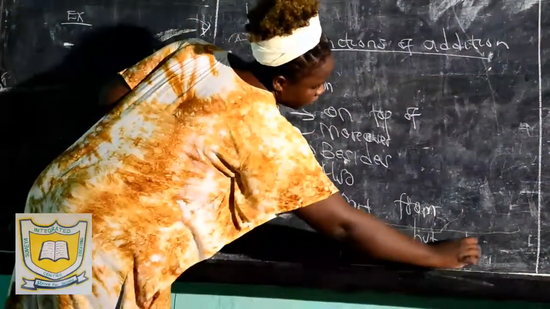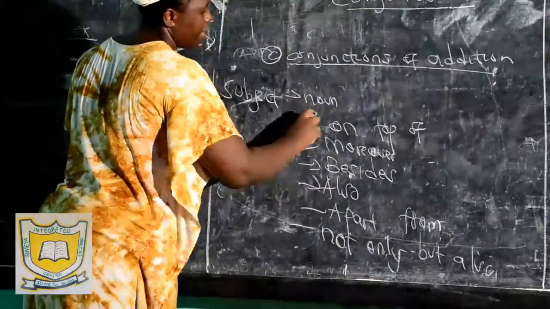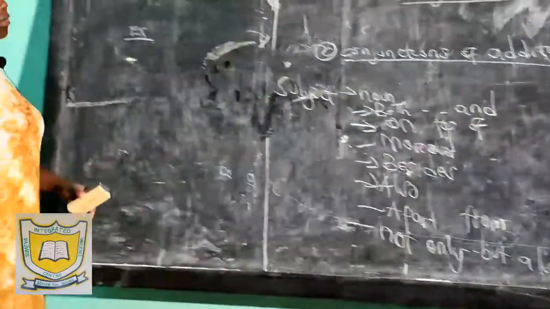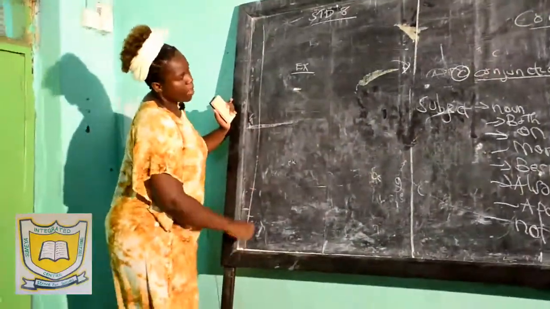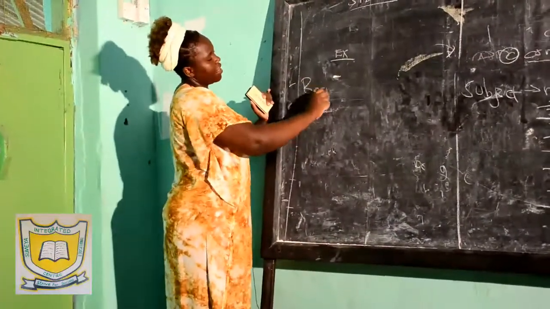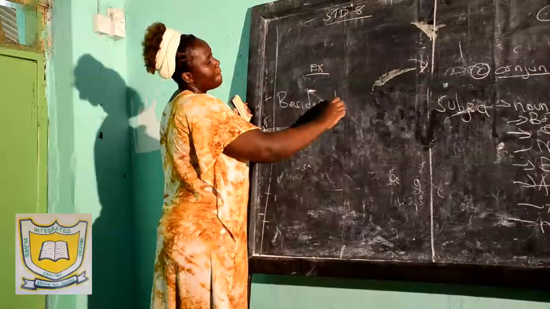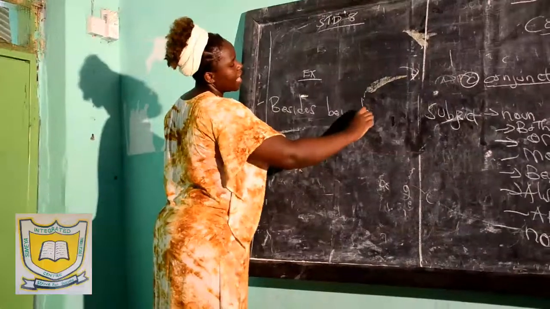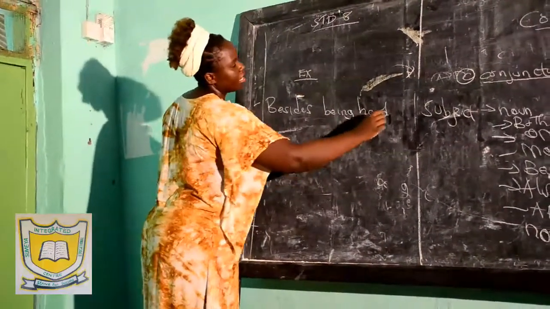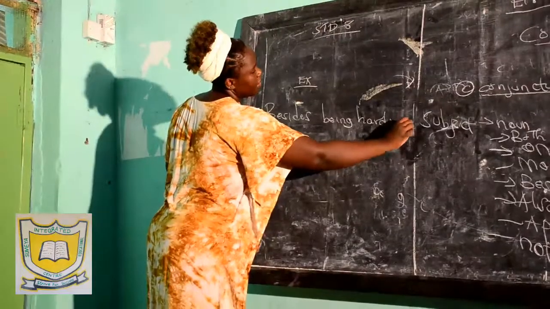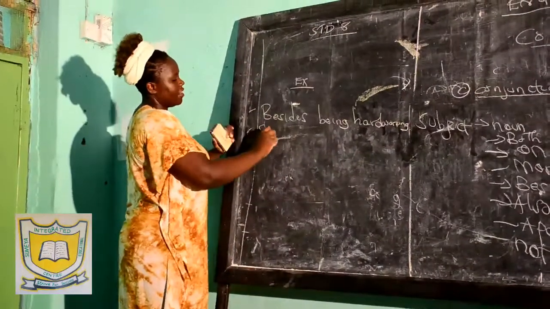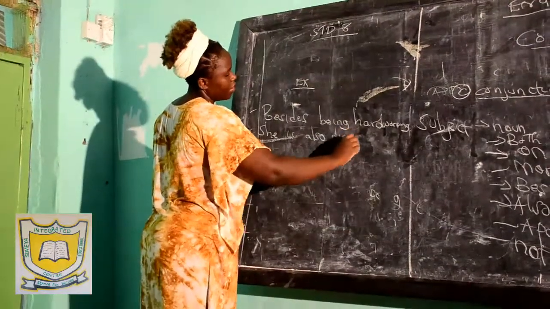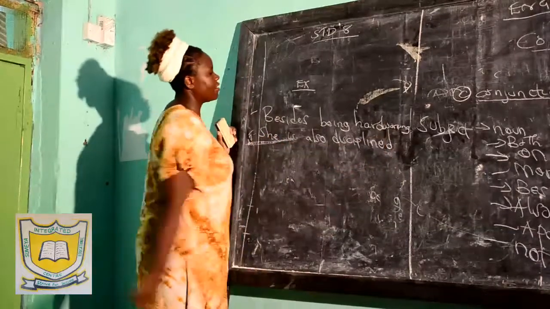Other examples are "not only... but also," and "both... and." Example number one, besides. Example in a sentence: Besides being hardworking, she is also disciplined.